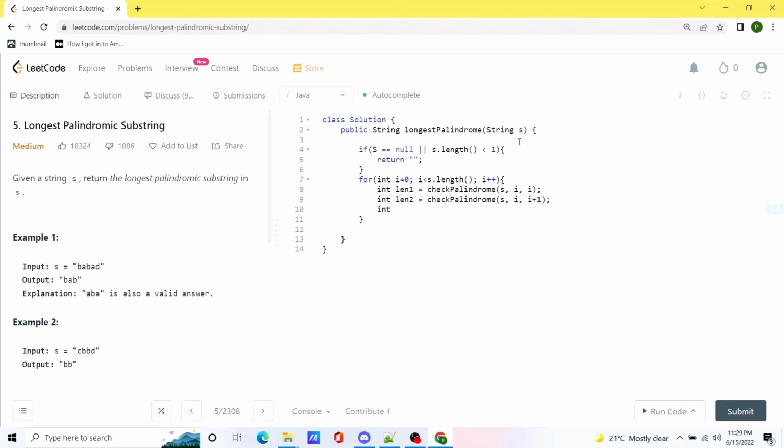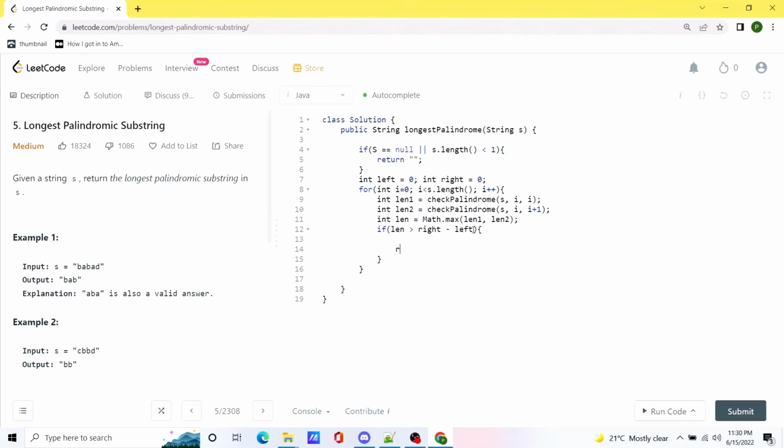And also we are going to have a variable called length where we are going to keep track of the maximum length of palindrome we have found so far. Remember that amongst these len1 and len2, at any given moment, if we identify that there exists some valid palindrome and we have found the maximum value, we might have to update the value of the maximum variable. So we are going to check for that condition as well. For that, we actually need two pointers called left and right, and we are going to check whether the given length we are getting is greater than the left and right length we have already found so far. The thing is, we haven't declared these variables yet. So first of all, let me quickly declare these variables, and we are going to initialize their values as 0.